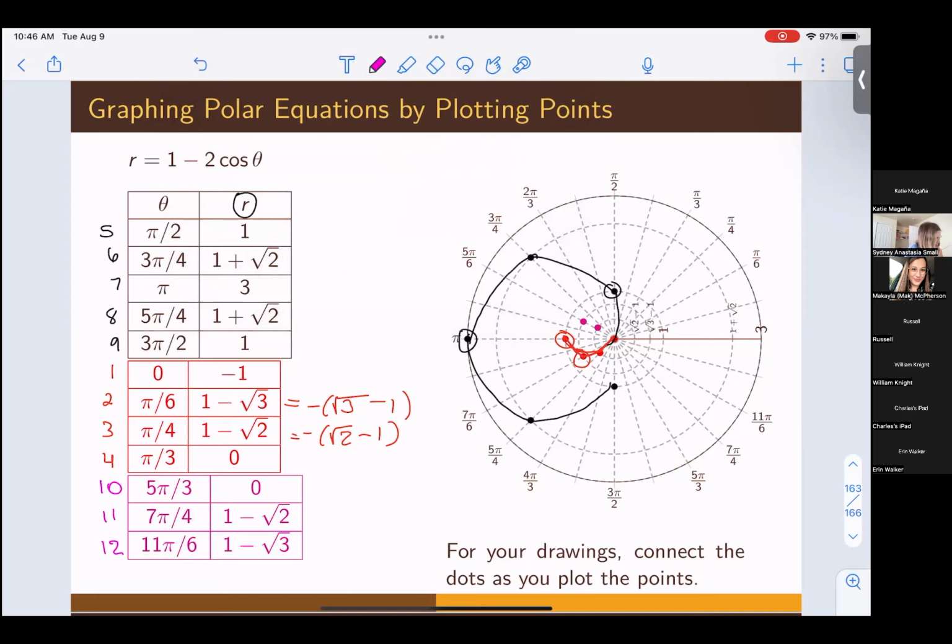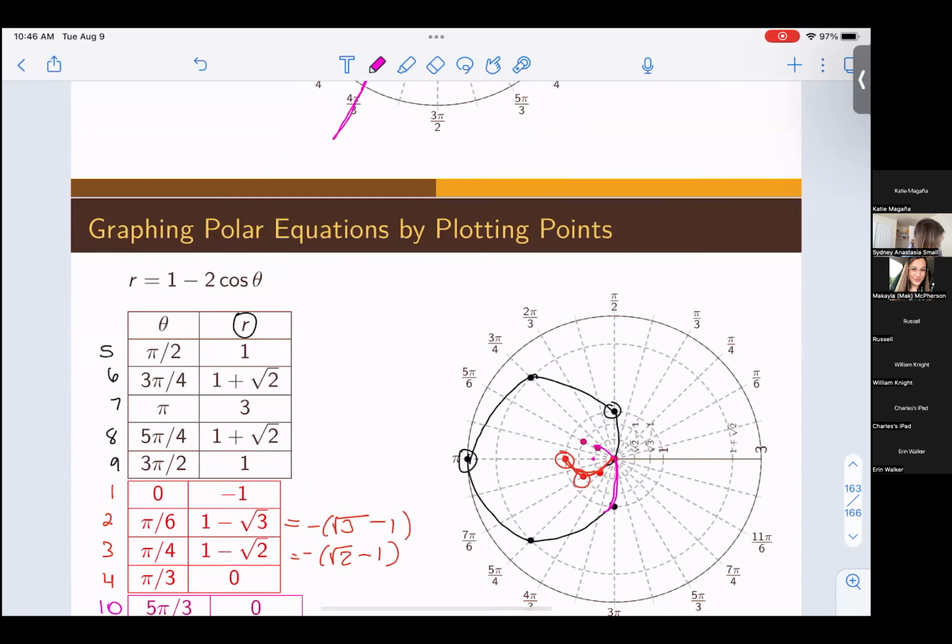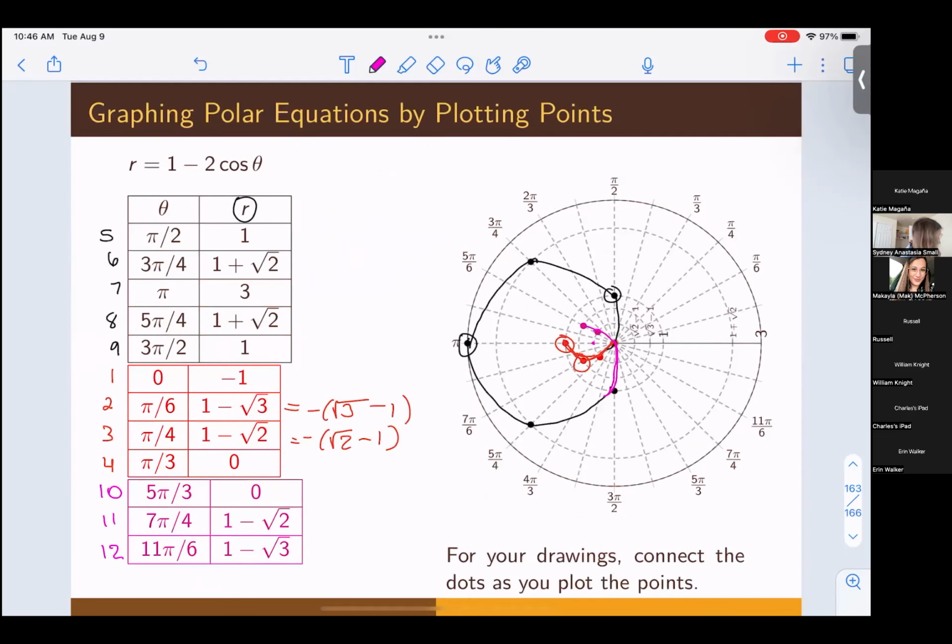At 5 pi thirds, we have a radius of 0, so that's just going to be back at the origin, because a radius of 0 always lands us at the origin. At 7 pi fourths, we have a radius of 1 minus root 2, so we go out to that 1 minus root 2 point and then rotate around 7 pi fourths, so that would be like that. So we go to this point, and then our final point is here. And then at this point, the graph would start repeating.